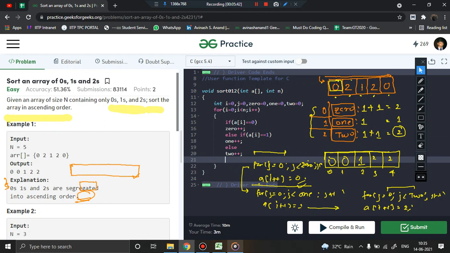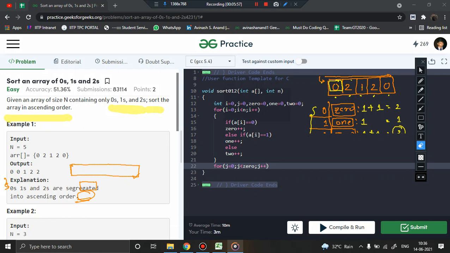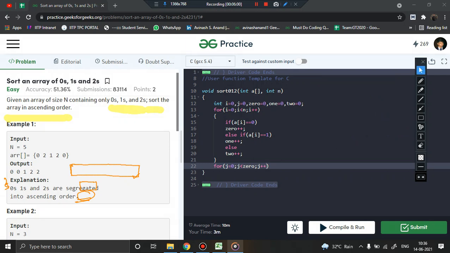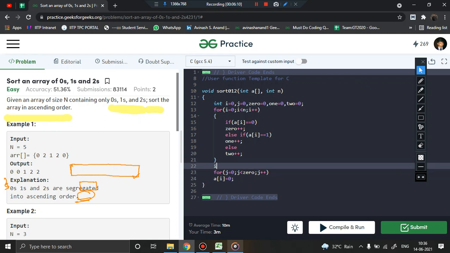What next? Now we already have the count with us, so again we'll run a for loop for j equal to 0, j less than number of zeros, and j plus plus. So I hope you understood the approach, right? Alright, j equal to 0, j less than zeros, j plus plus, and I'll do a of i equal to 0, right? And you should initialize i equal to 0 again, because I'm starting from the start of the array.